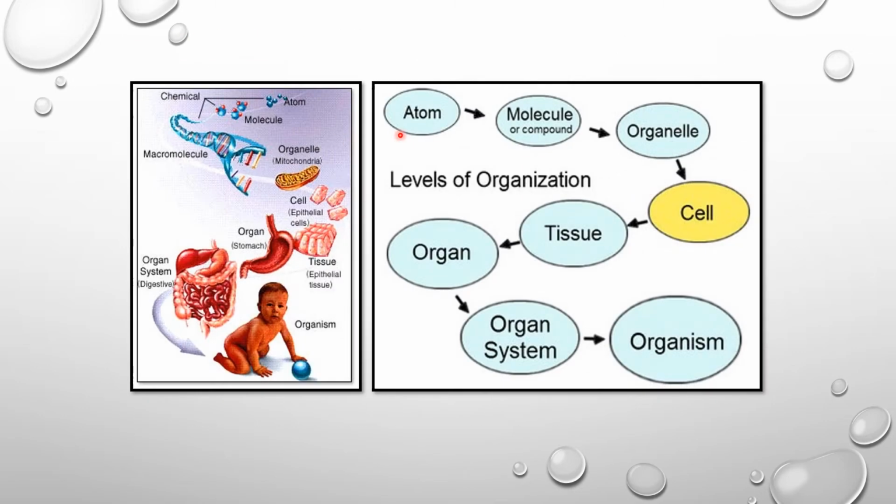You can see that atoms combine to form molecules or compounds, and those molecules combine to form organelles, and these organelles comprise a cell. Those cells come together and form specific tissues, and those tissues undergo a differentiation process and form specific organs. Those sets of organs form the organ system, and a complete organ system forms an organism. So this is the cellular organization of any living organism.